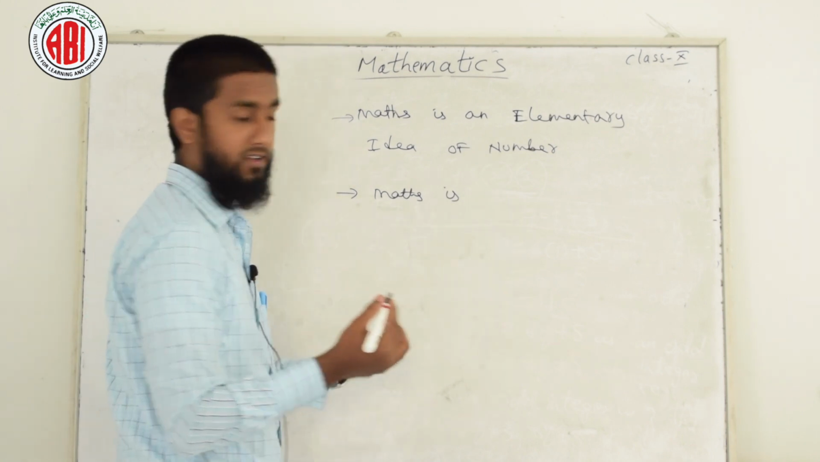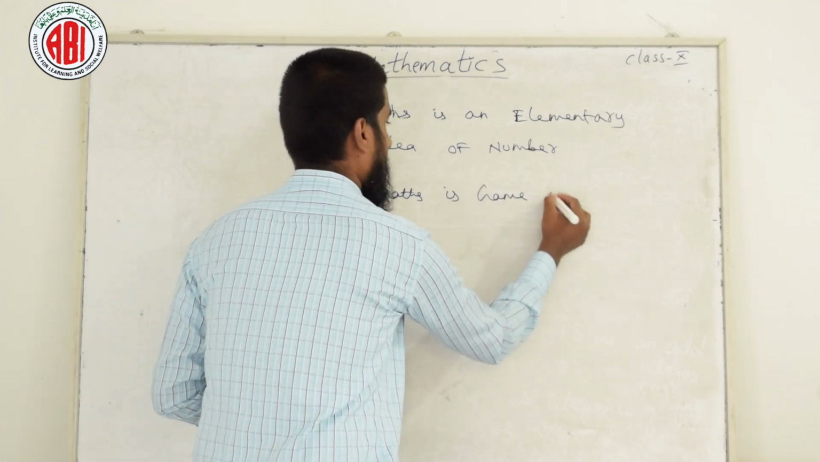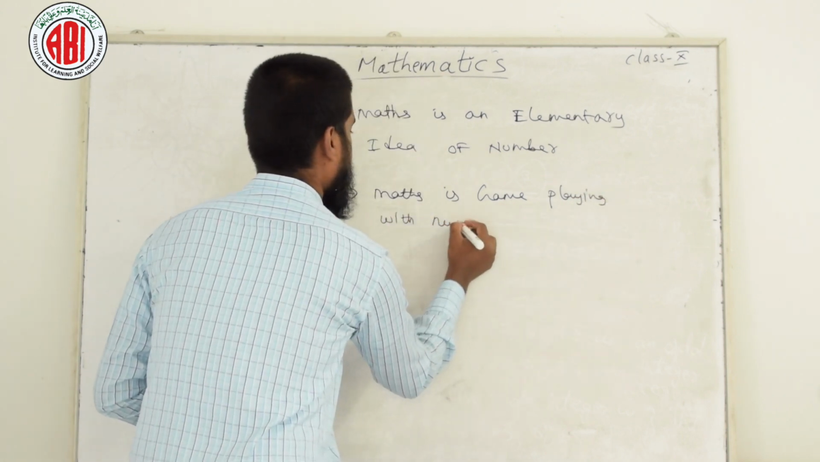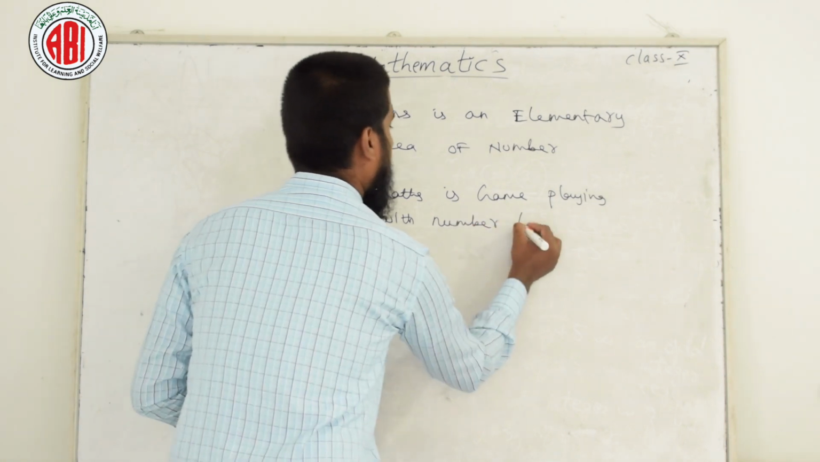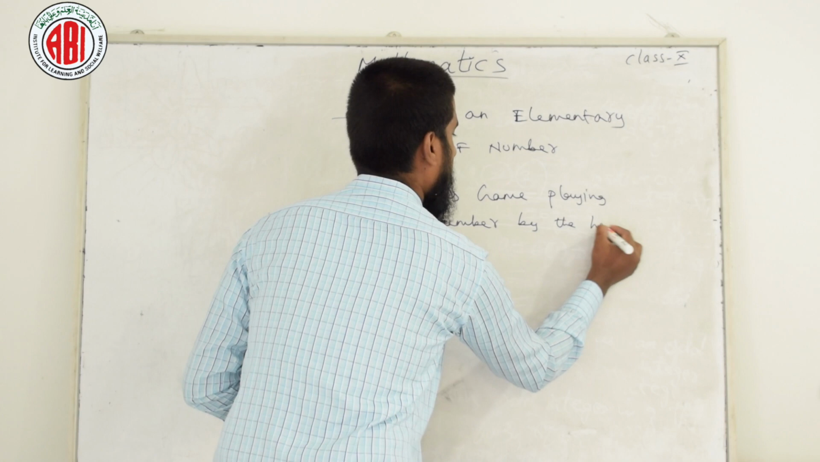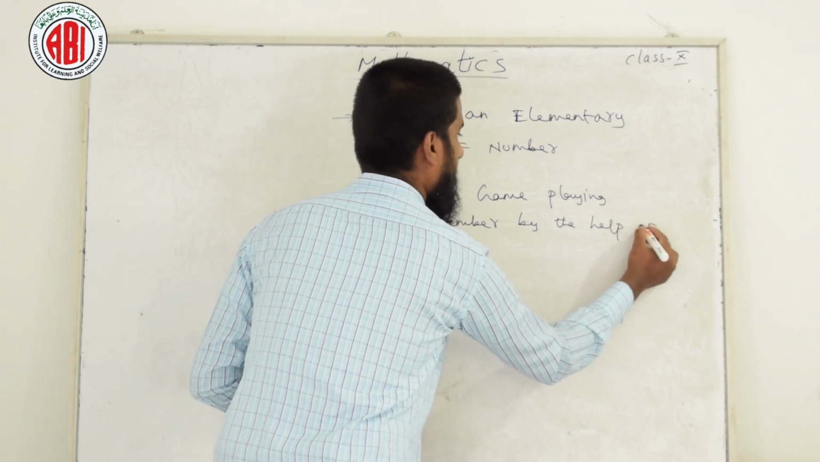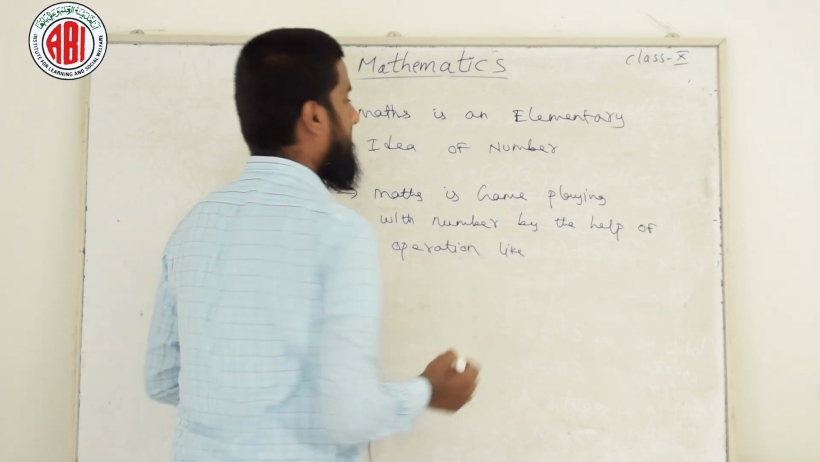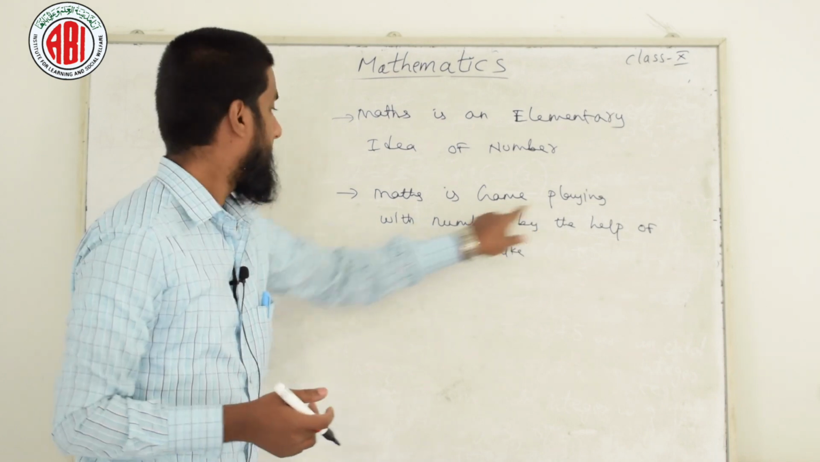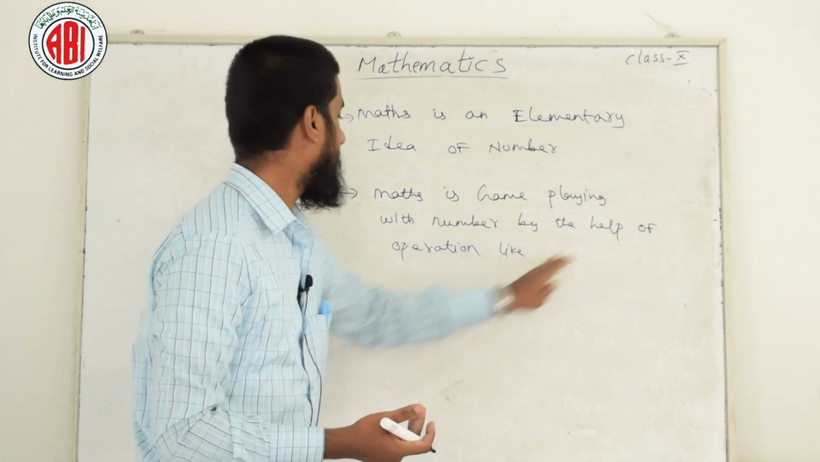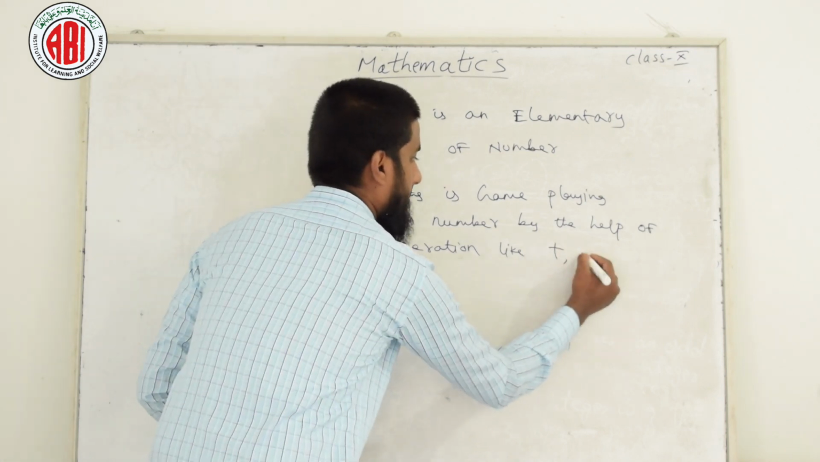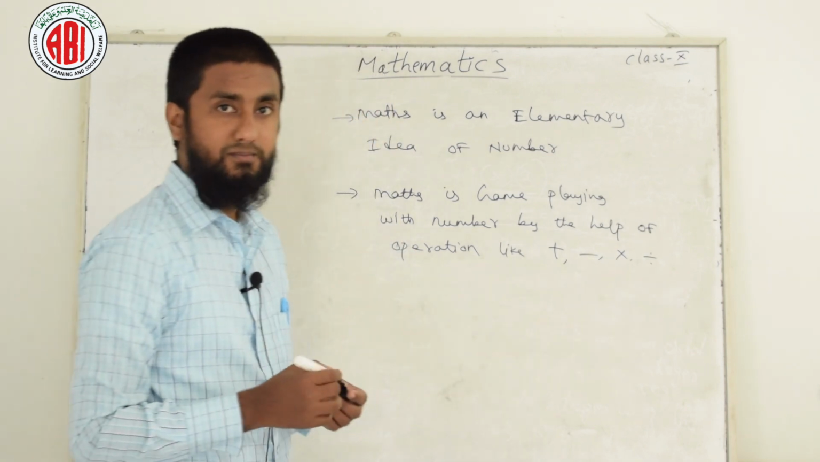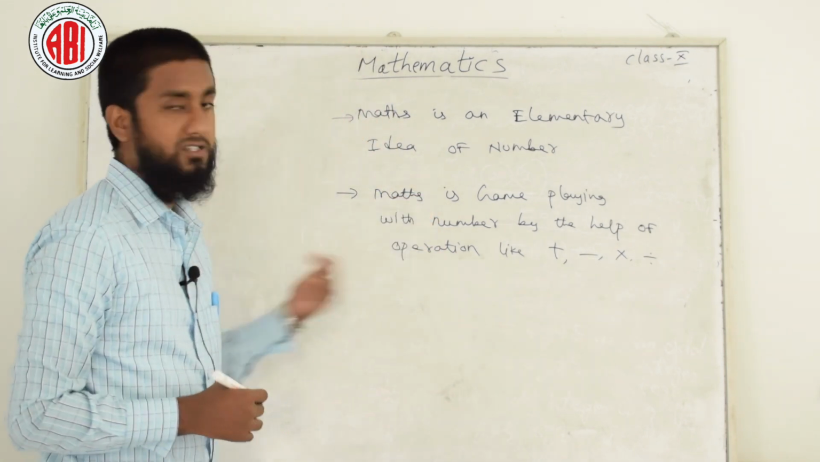And the next definition, which is very simple, the second one: maths is a game, playing with numbers by the help of operations like plus, minus, multiplication, division. Actually here I am not writing the full form, I am just writing the symbols. So these are two simple definitions of mathematics.